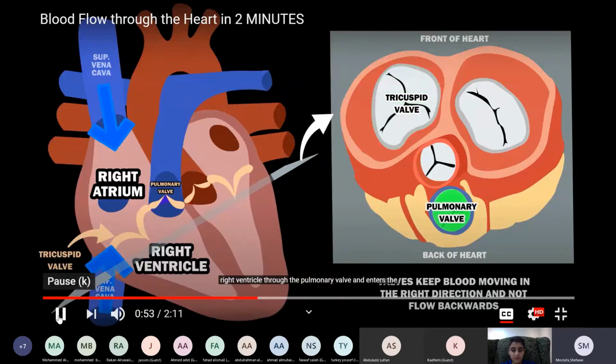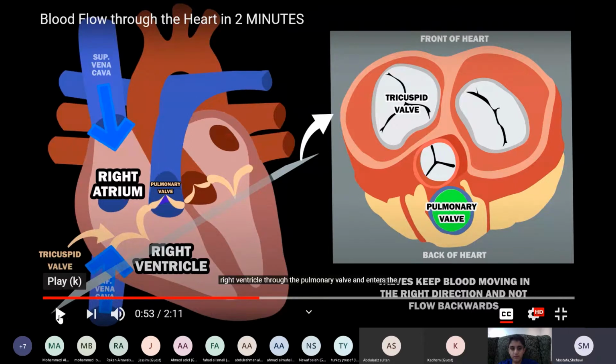Then the blood will leave the right ventricle to the pulmonary artery. Again, this is artery, but this is vein. Why is this vein? Because it carries blood to the heart. But this artery will carry blood to the lungs. We call it pulmonary artery. So the blood will leave the right ventricle to the pulmonary artery through another valve called the pulmonary valve. This pulmonary valve separates the right ventricle and the pulmonary artery. This artery will carry deoxygenated blood to the lungs.